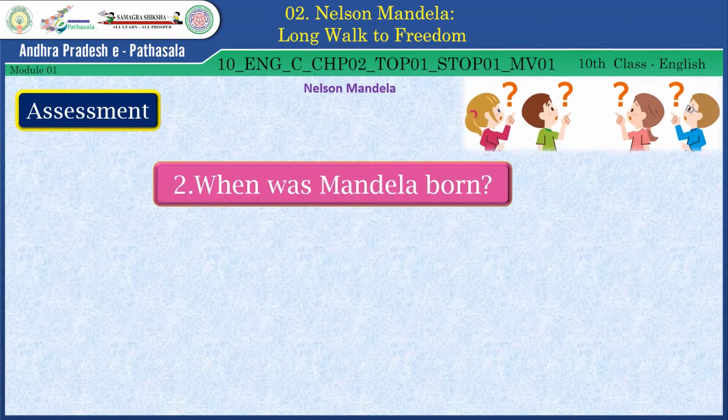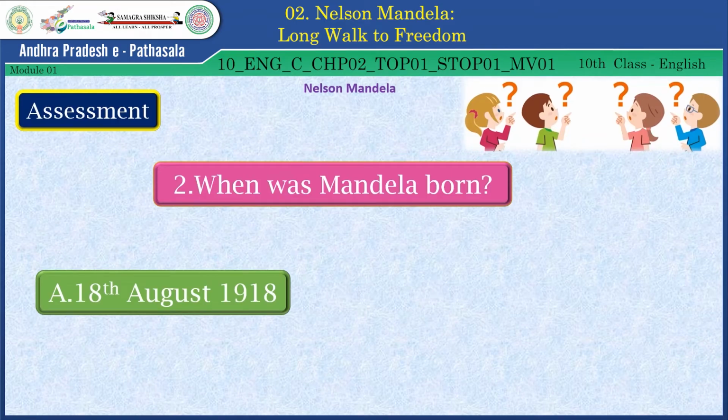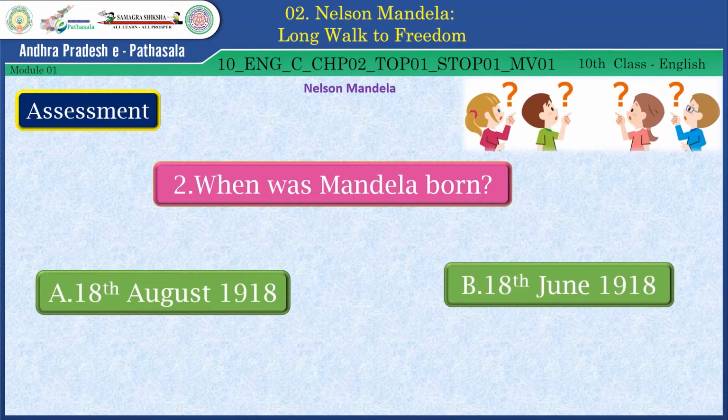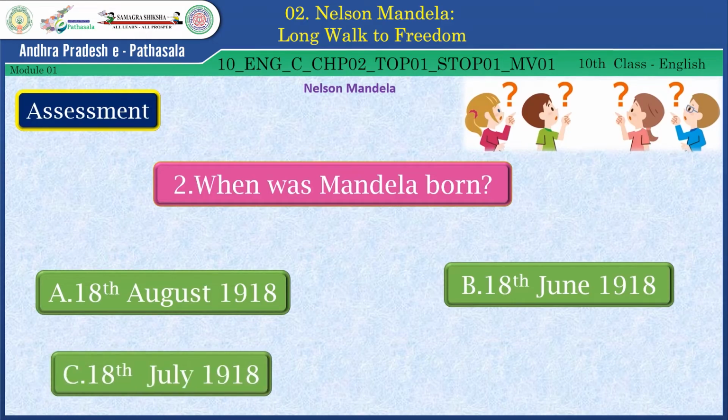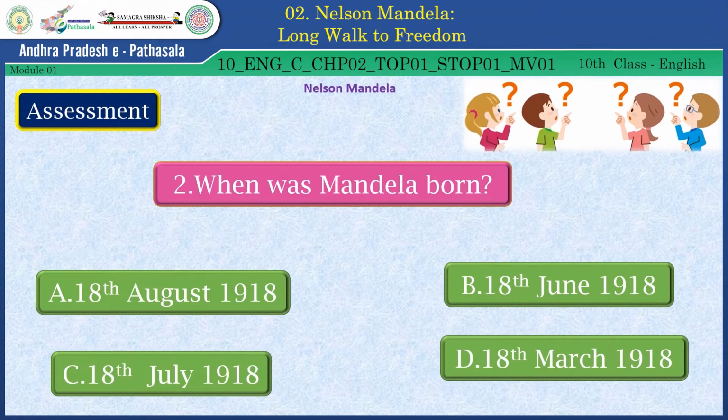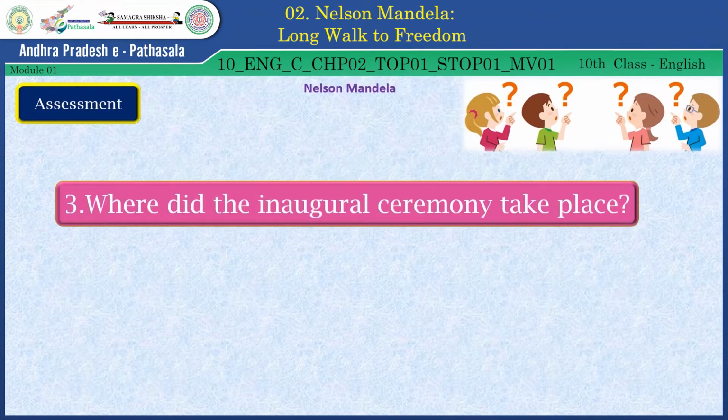When was Mandela born? The options are 18th August 1918, 18th June 1918, 18th July 1918, 18th March 1918. So find the right answer from these four options, dear students. Yes, the right answer is 18th July 1918. You are correct. And the next question is, where did the inaugural ceremony take place?